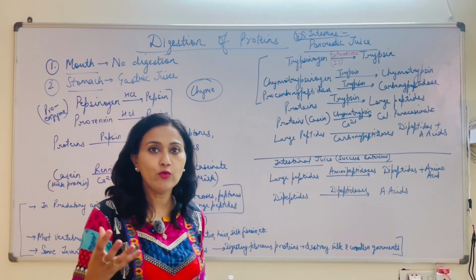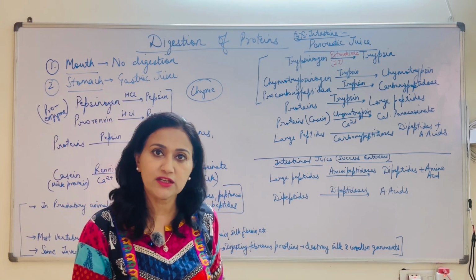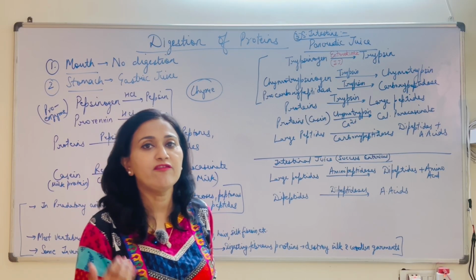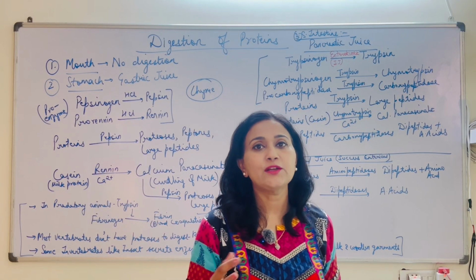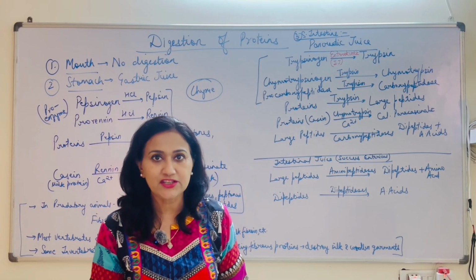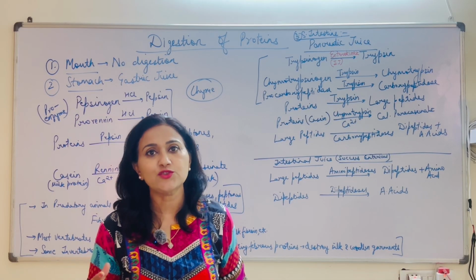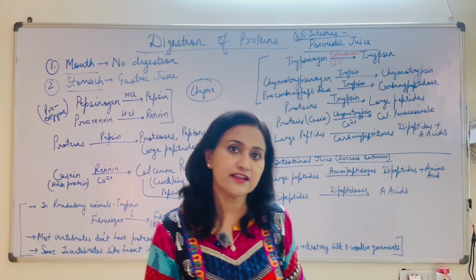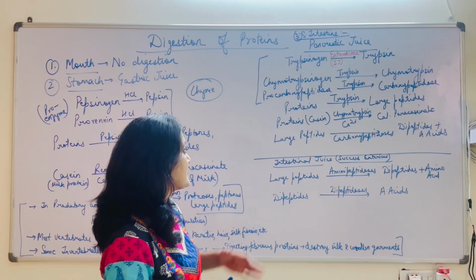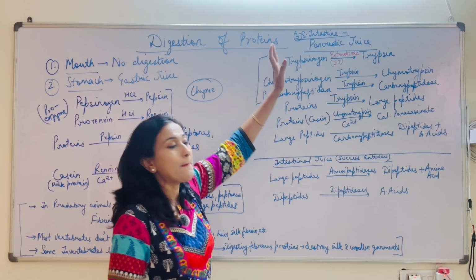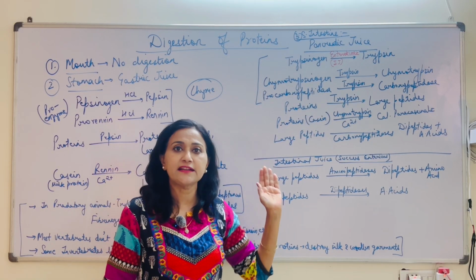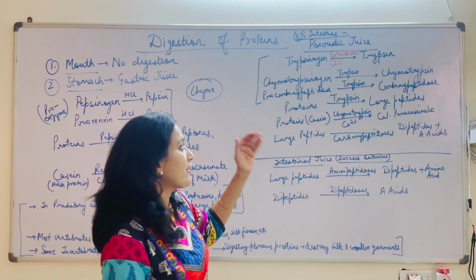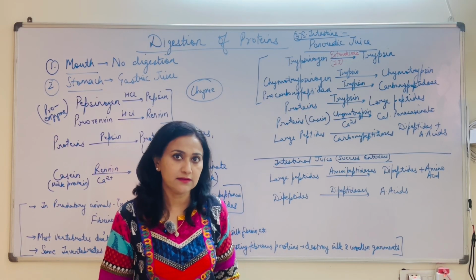Now as the chyme moves towards the small intestine, the duodenum, where it will be known as chyle, it will face alkaline conditions. The action of pancreatic juice and intestinal juice have a significant role in the digestion of proteins. The composition of pancreatic juice we have already done in the previous videos; for reference, you can look back into them.